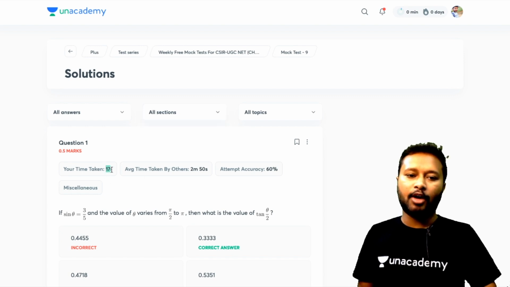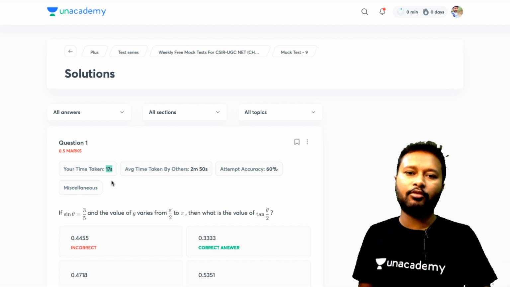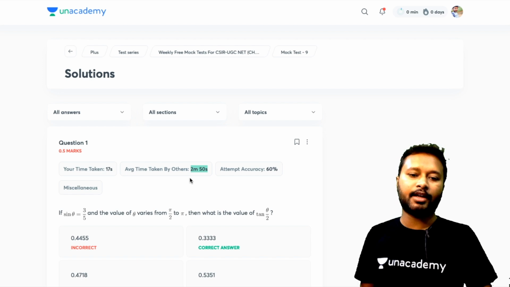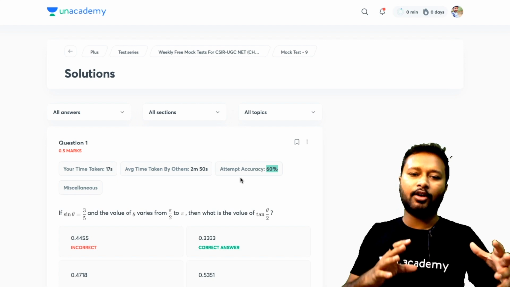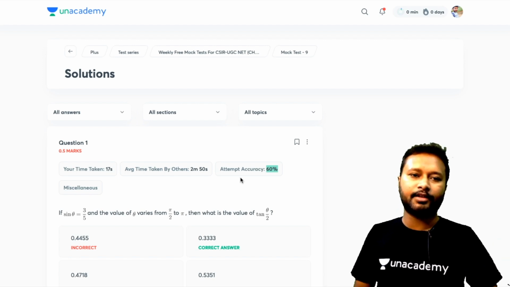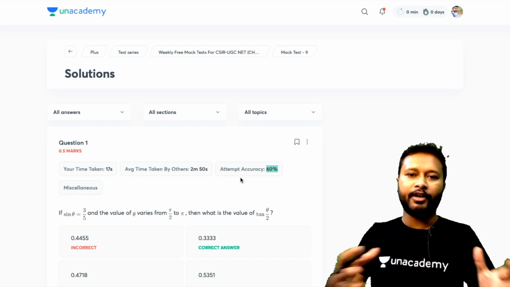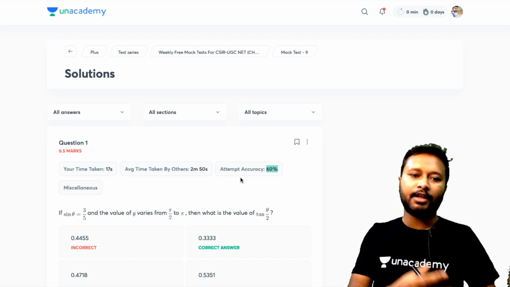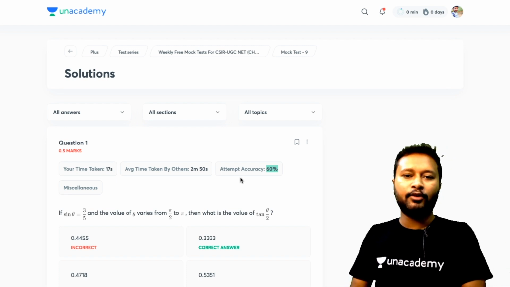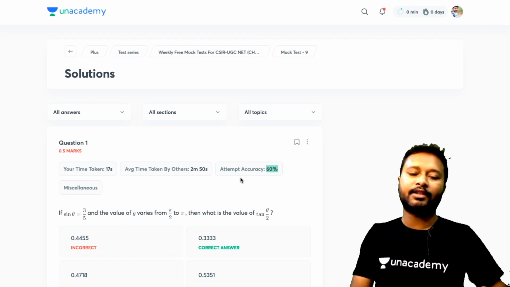It also tells you how much time you are taking for every question, so that helps you track your speed, how fast or how slow you are going in the exam. It also tells you the average time taken by others, what others have taken per question, and the attempt accuracy of others. All this post mock test analysis is there in the solution. So it's a good interface which provides an exam-like experience, and it's also very useful if you want to self-analyze how much you have prepared. All these things combined make this mock test very important.